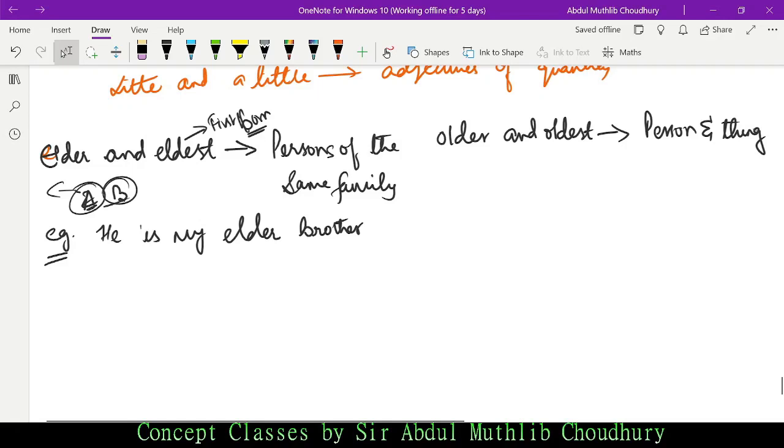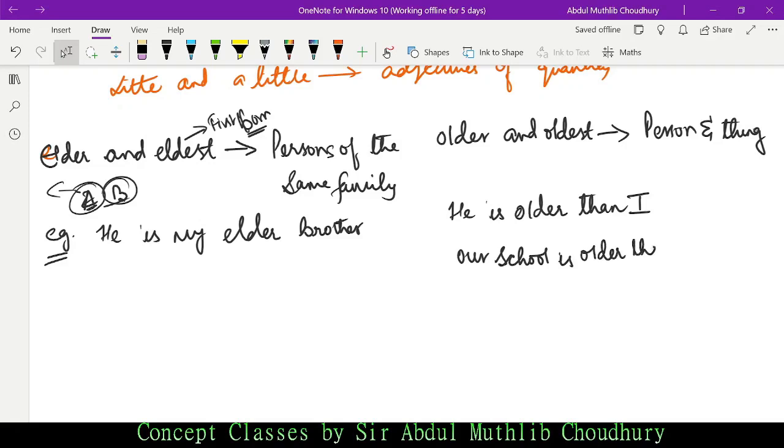Now in case of older and oldest, he is older than I. Our school is older than yours.